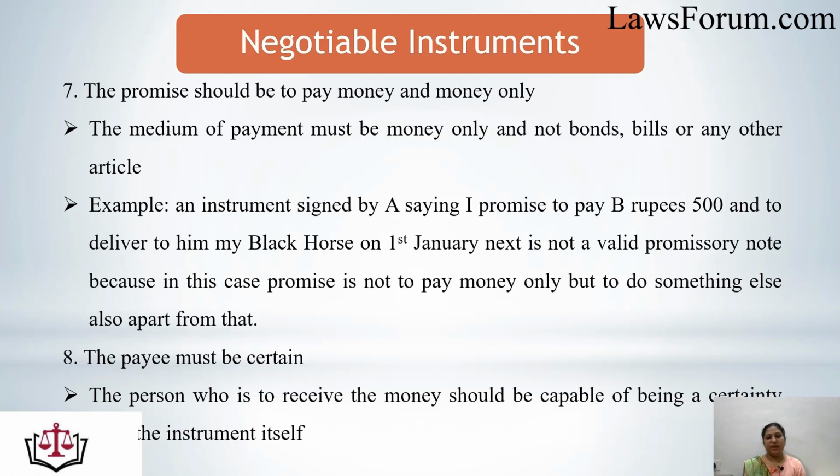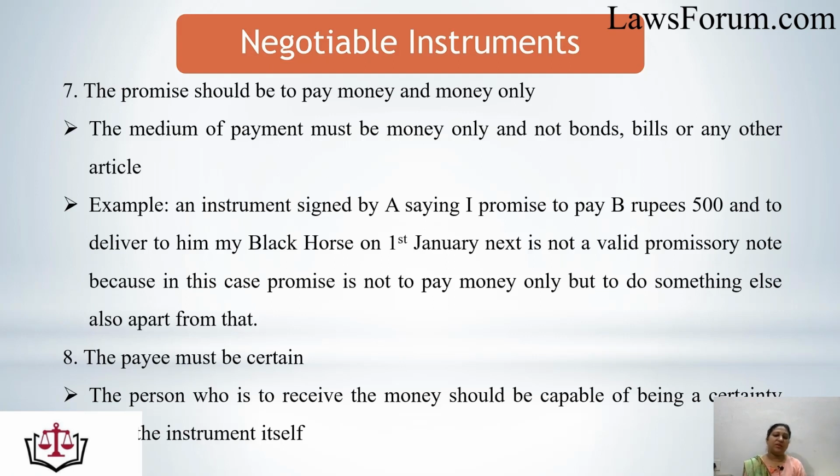An instrument signed by A saying, "I promise to pay rupees 500 and to deliver to him my black horse on 1st January." This is not a valid promissory note, because in this case the promise is not to pay money only but to do something else also apart from that. Here one party is saying that he will give rupees 500 as well as the black horse. So there is something else involved except the money in the agreement. This something else will make the promissory note invalid. So the promise should be to pay money and nothing else.